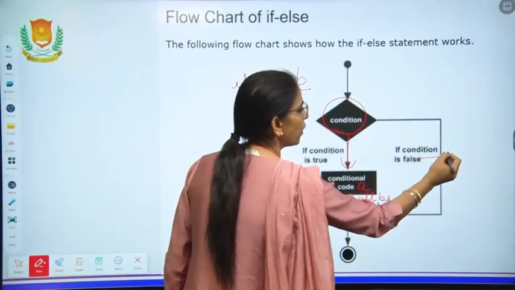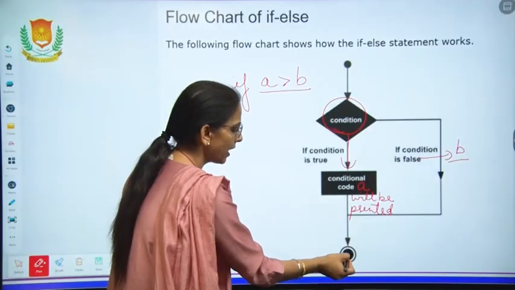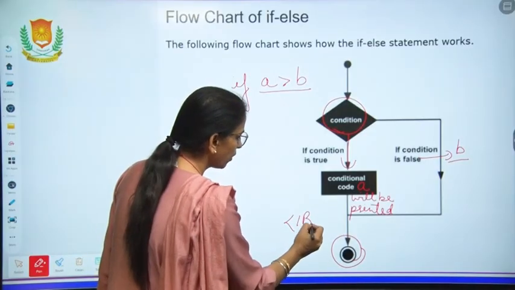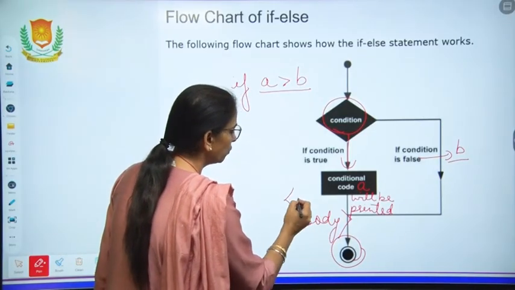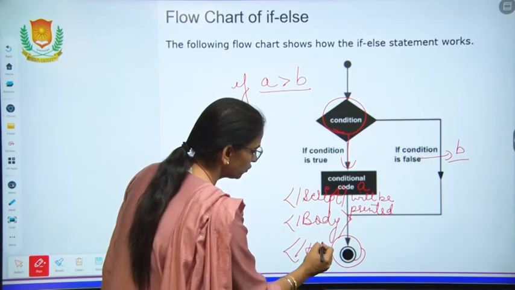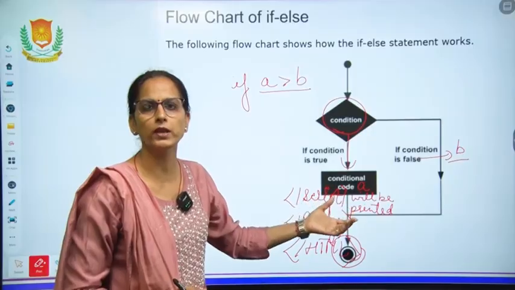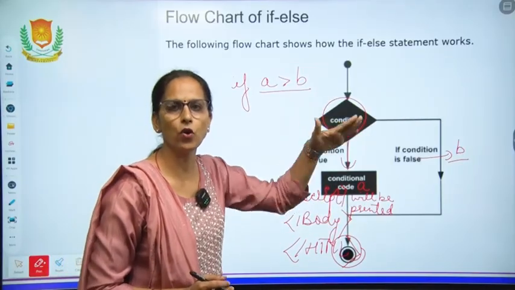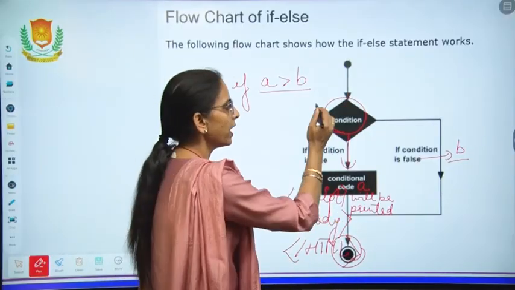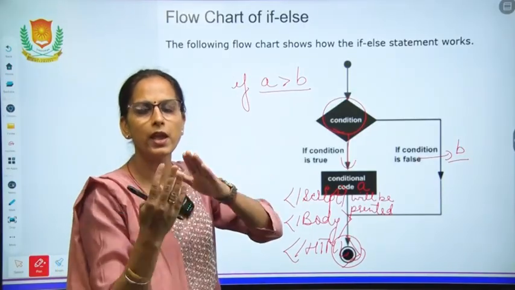If the condition is false, then B will be printed. So, by depicting this, and then at the end, we will come to the end of the program by closing the body tag. Before that, we need to close the script tag, and then the HTML will be closed. So this is the way how your system works when a condition is given to it, how the flow of the execution will move. If the condition is true, we will go like this, and if the condition is false, then specifically the control will move to the else part.